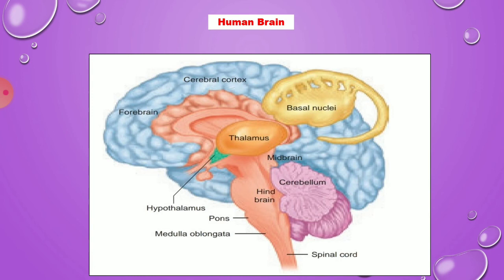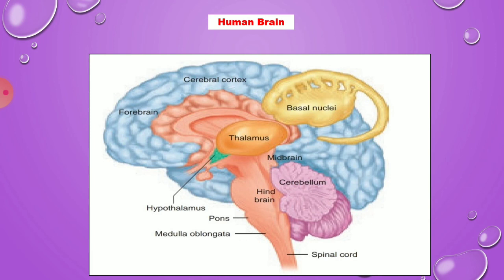Next part of the brain is the midbrain. It is located between the thalamus and hindbrain. The dorsal portion of the midbrain consists of four rounded bodies, corpora quadrigemina.